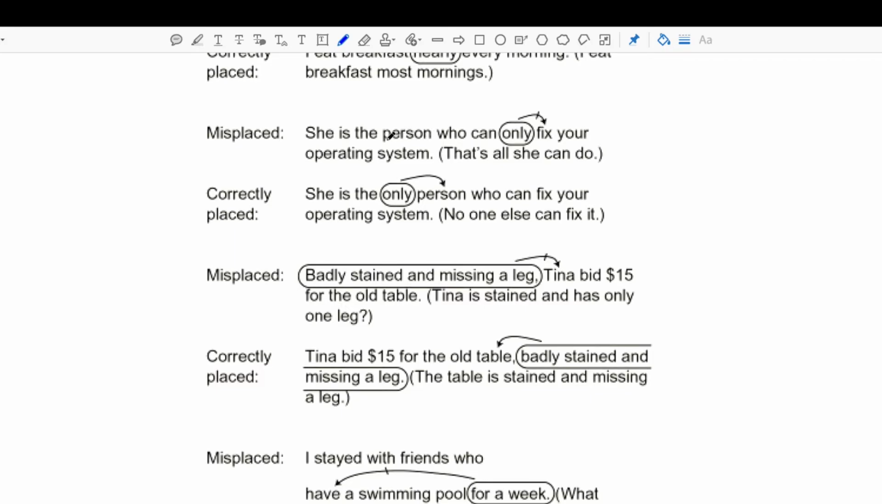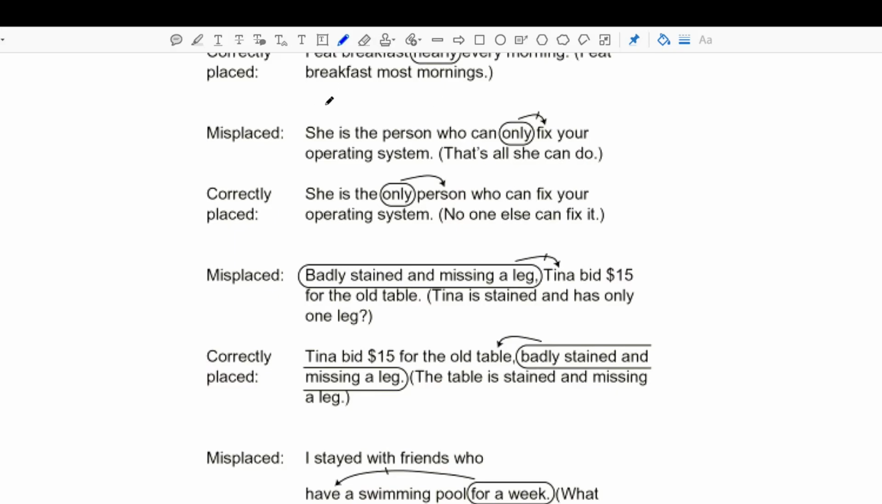This one's a little weird. She is the person who can only fix your operating system. It's as if that's all that she can do. But that doesn't make sense. Let's read the next one. She is the only person who can fix your operating system. That makes more sense. She's the only one that can fix it.